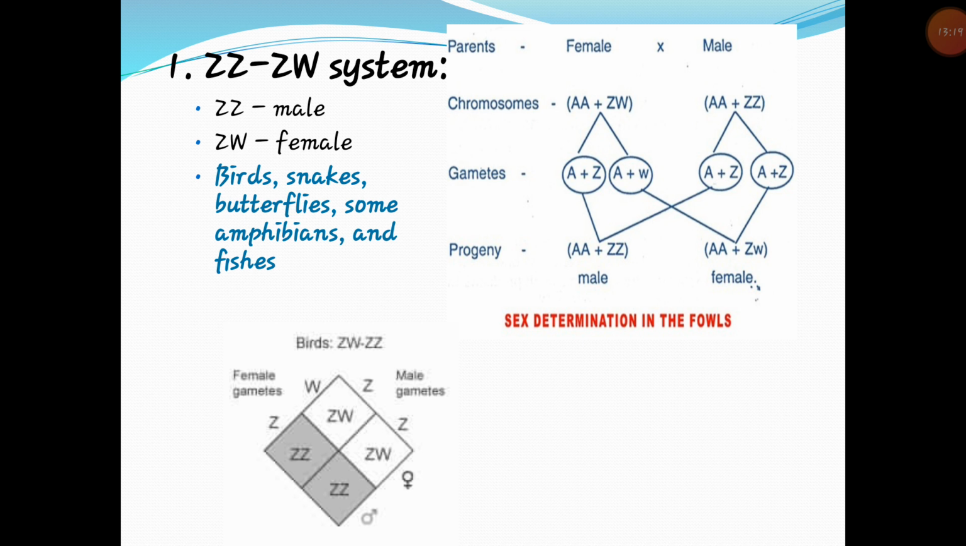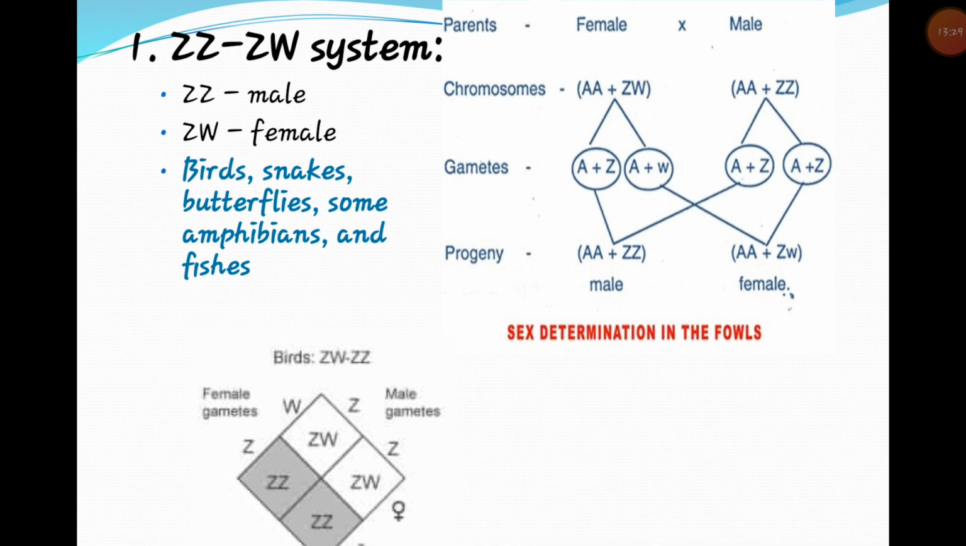The bird female has ZW chromosomes and the male has ZZ chromosomes, and they produce 50% male and 50% female. Here we can see in this crossing mechanism that 50% male and 50% female will be produced after mating of male and female.